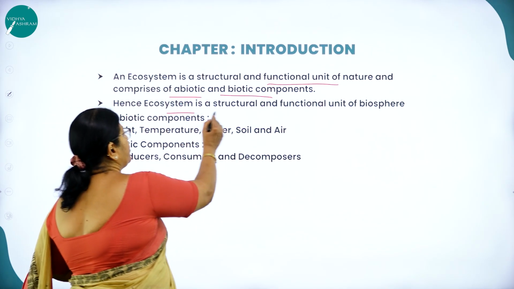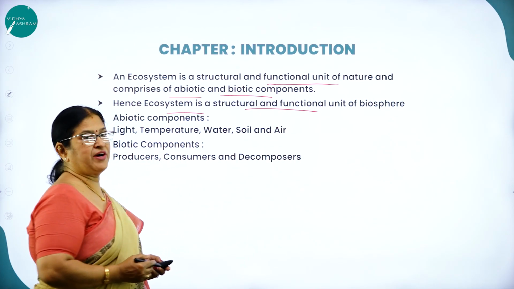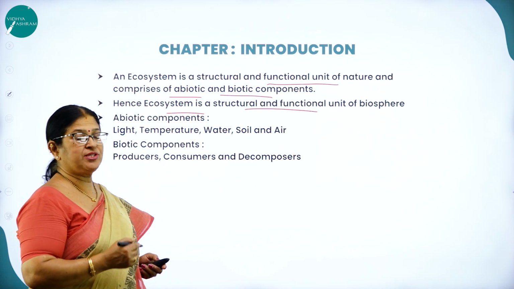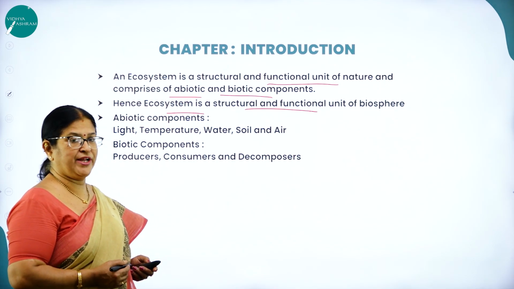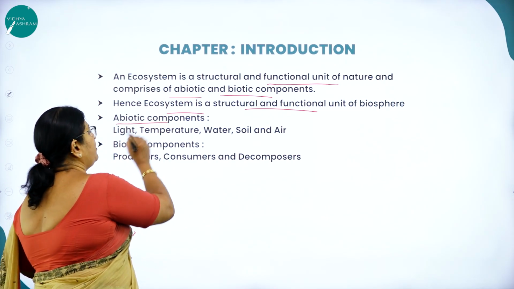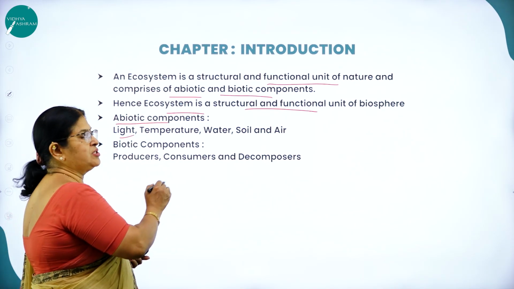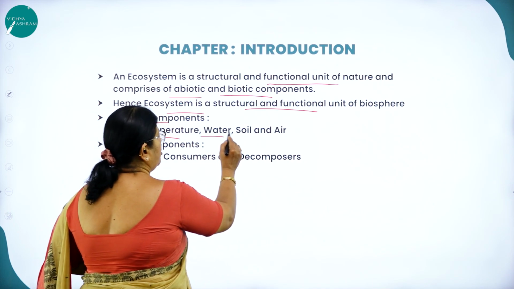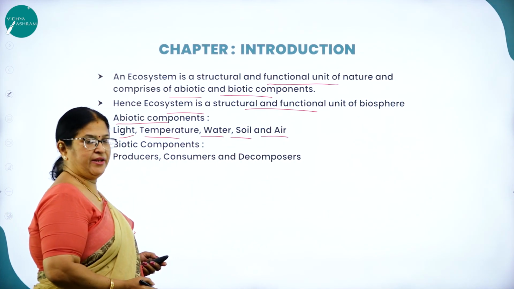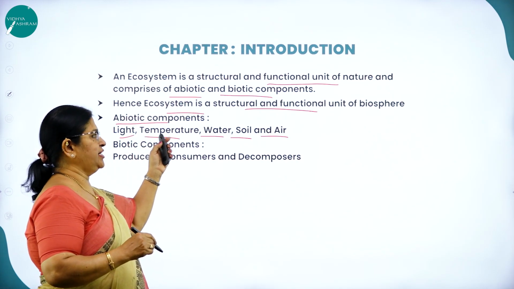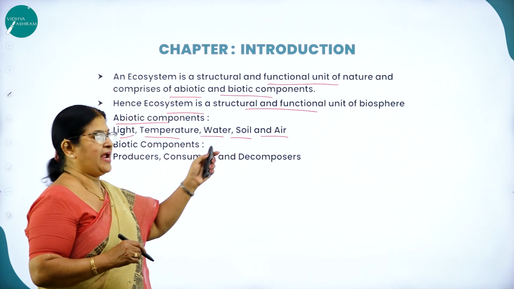So what are the abiotic components? Light, temperature, water, soil and air.